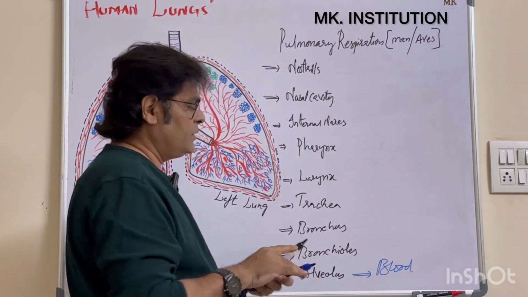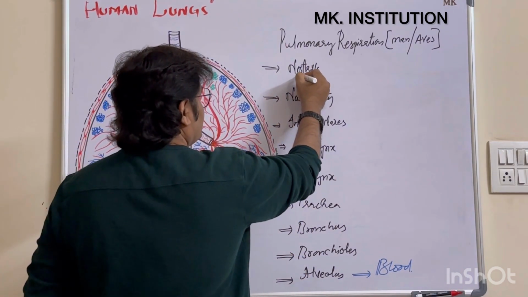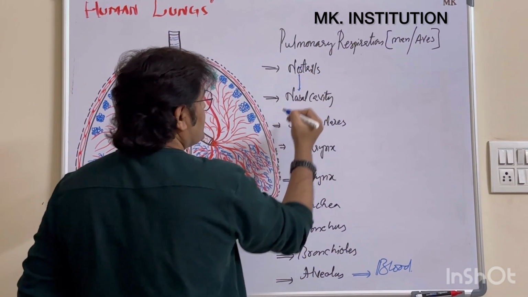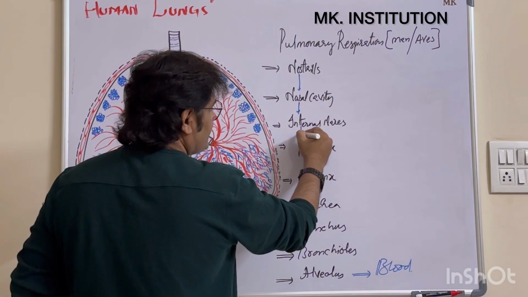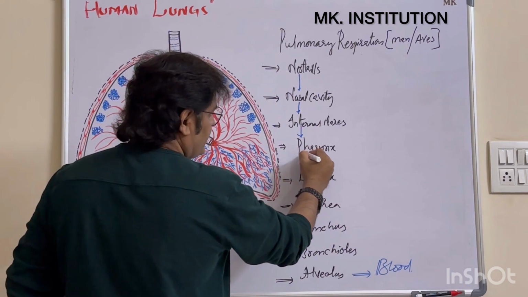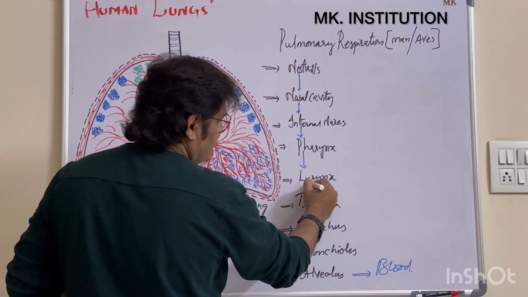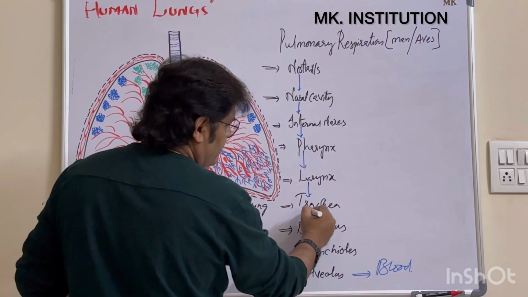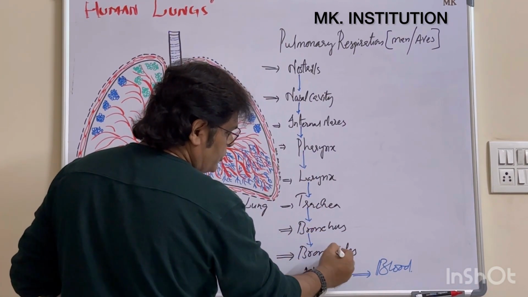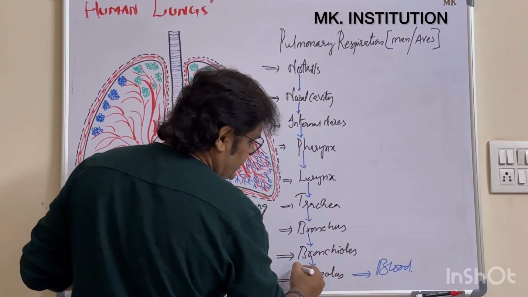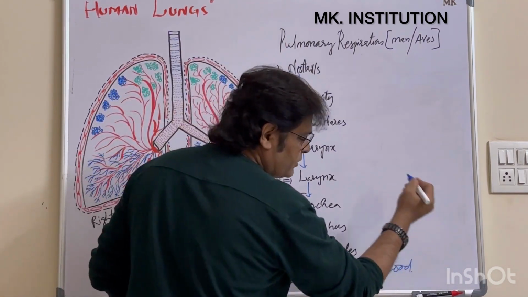Clear? Understood? From the nostrils, the air enters into the nasal cavity. From the nasal cavity, the air enters into internal nares. From the internal nares, the air enters into pharynx. From the pharynx, into larynx. From the larynx, into trachea. From the trachea, into bronchus. From the bronchus, into bronchioles. From the bronchioles, into alveolus. And from there, it enters into blood.